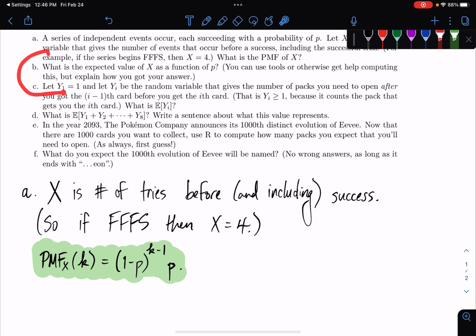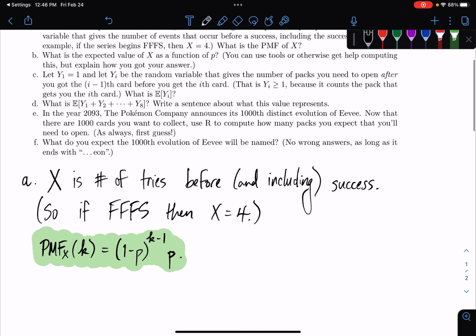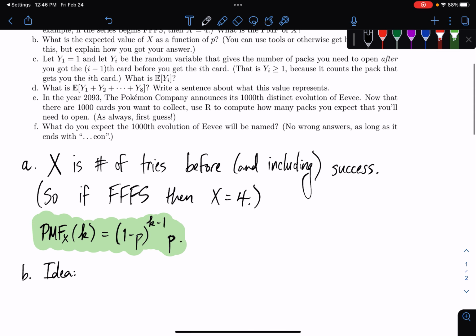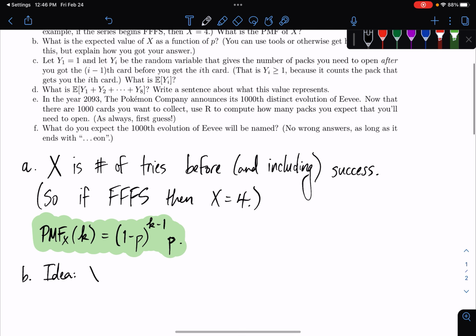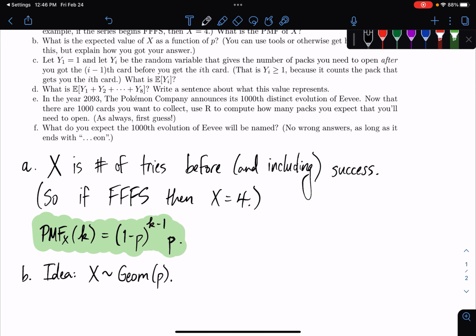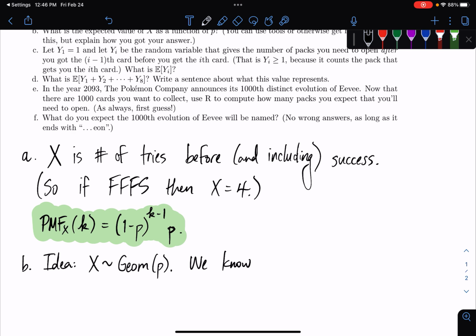Okay, the next part, we can also forget about the Pokemon card problem for a minute. We're just asking what's the expected value of X, and it's going to depend on P, the probability of success. And here's the idea: X is distributed like geometric P. In fact, this is how we construct a geometric P, the number of trials before and including success. And we know, because X is geometric P, that things distributed like geometric P are going to have expected value of 1 over P.